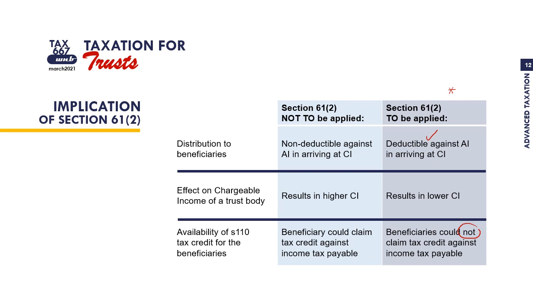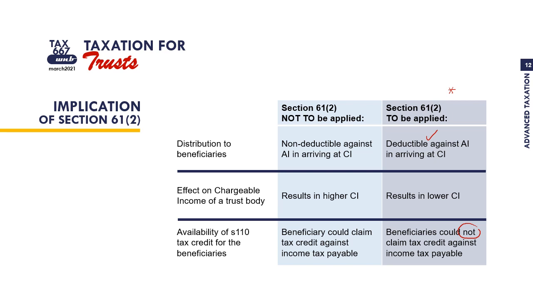Okay, I ulang lagi sekali. Prinsip asal, the original principle is that distribution made to beneficiaries is not deductible. So, bila tak boleh tolak, it will lead to higher chargeable income for the trust body. So, trust body akan bayarkan tax bagi pihak waris.